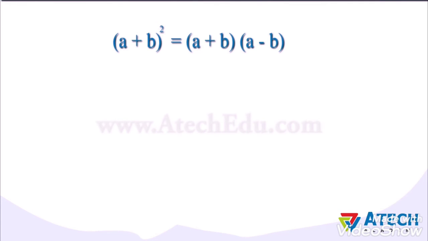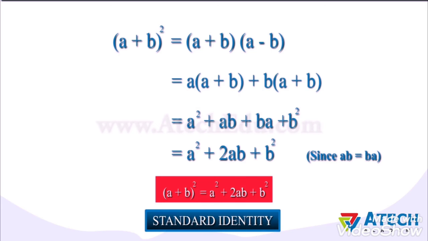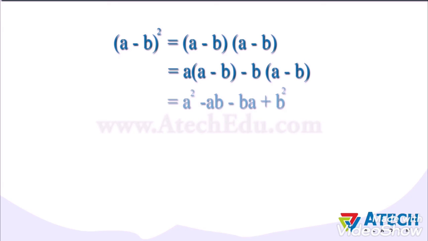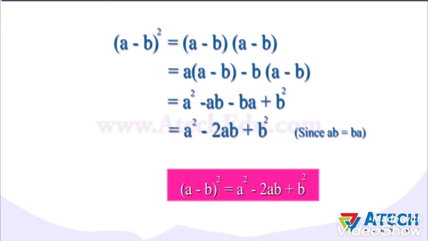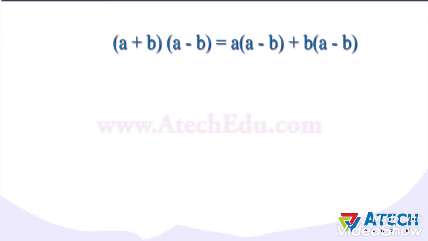(a + b) whole square can be written as (a + b) multiplied by itself. Upon further simplification, it can be written as a multiplied by (a + b) plus b multiplied by (a + b). Solving further, we get a square plus 2ab plus b square. Similarly, (a - b) whole square can be written as (a - b) multiplied by itself. Upon simplification, we get a square minus 2ab plus b square.